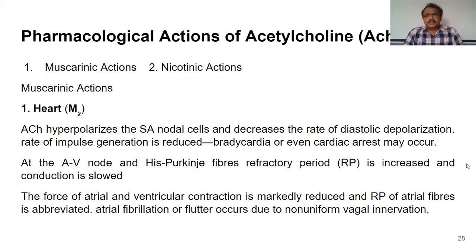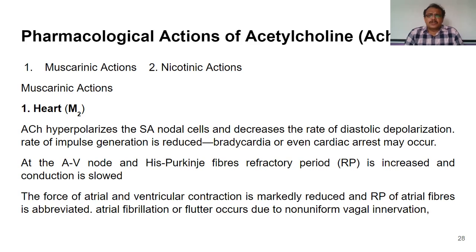So before going into these parasympathomimetic drugs, either cholinergic agonists or anticholinesterases, let's see what the actions of acetylcholine are.